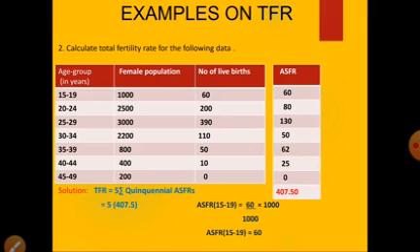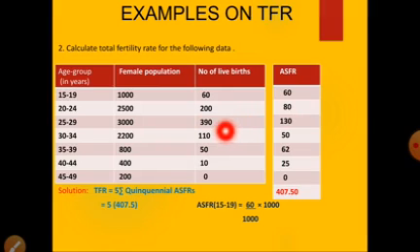First I will calculate ASFR for the age group 15 to 19. The formula is births divided by female population into 1000. So ASFR for the age group 15 to 19 is 60. Next, ASFR for the age group 20 to 24 is births divided by female population. So births is 200 divided by 2500 into 1000 is 80.